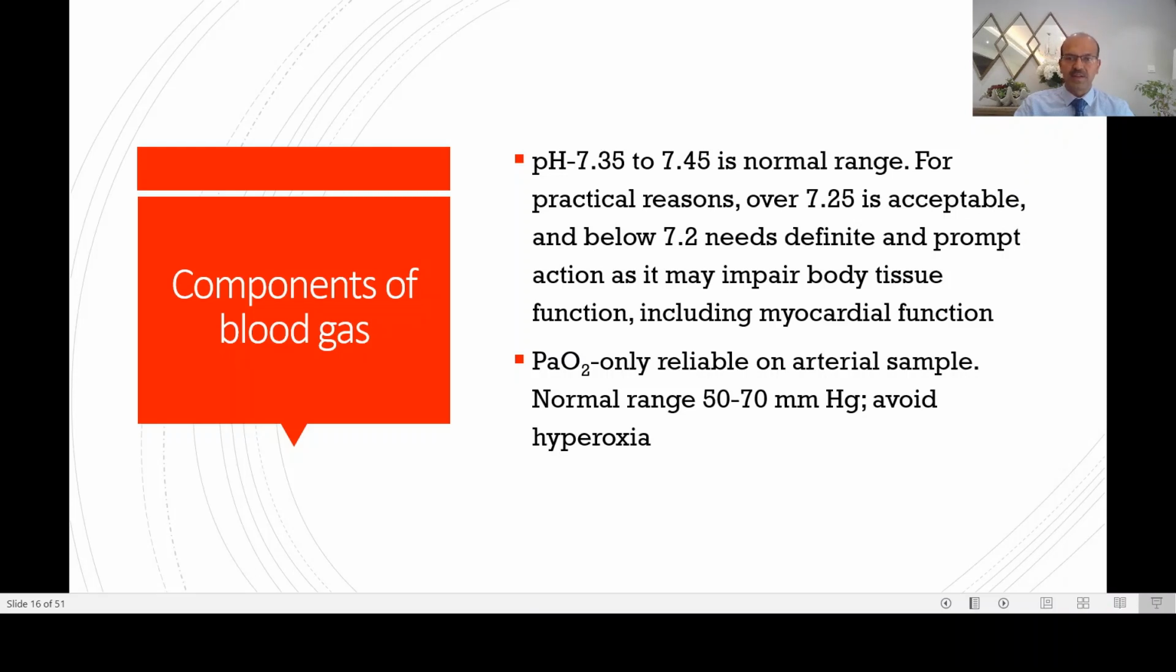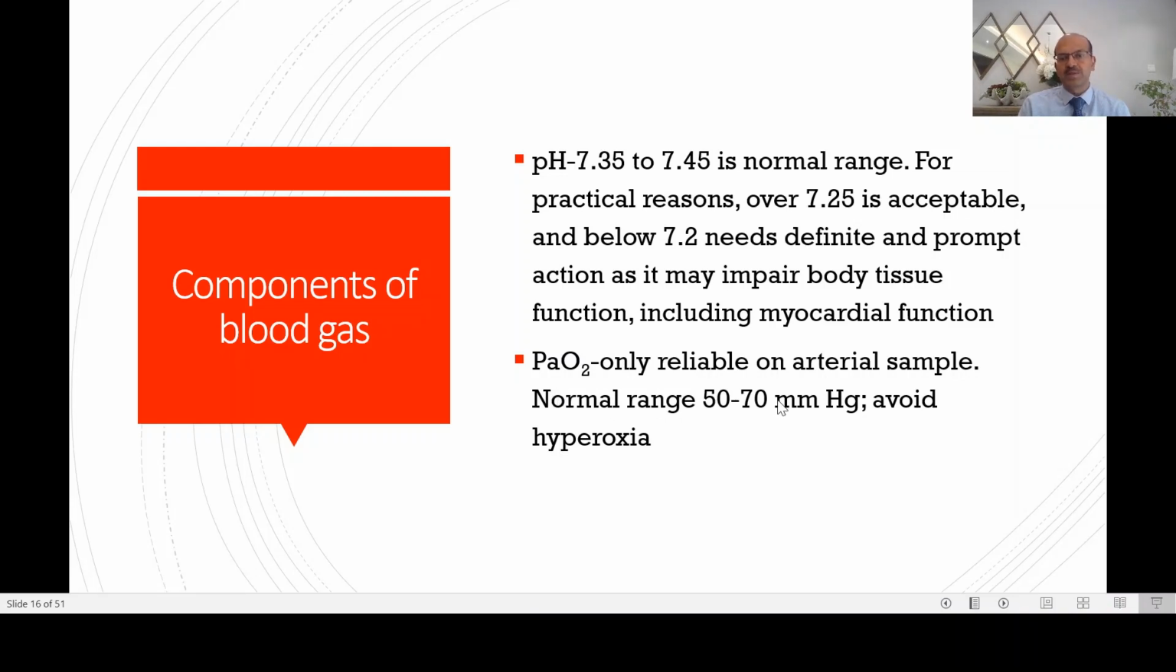It may impair the myocardial function. It may predispose to peripheral tissue circulation issues. So you do need to action if it is below 7.2 to correct it. Of course, it doesn't mean you give a bicarbonate dose. It depends on what is the underlying factor that is producing it. We will discuss it in part 2.